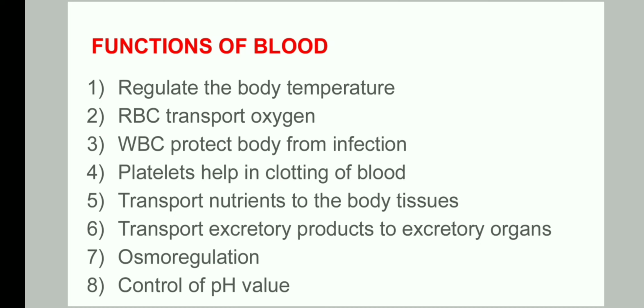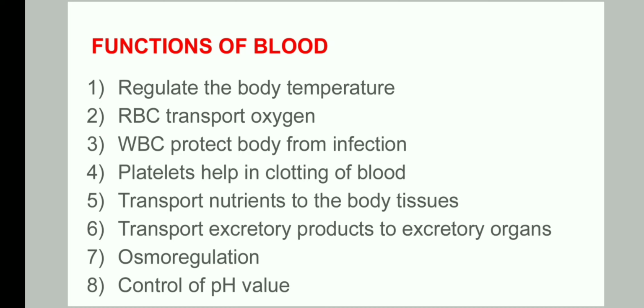And when the temperature around us becomes very low, shivering occurs, and due to the friction in the muscles, our body temperature increases and becomes normal. So in that way, blood helps in regulation of the body temperature.